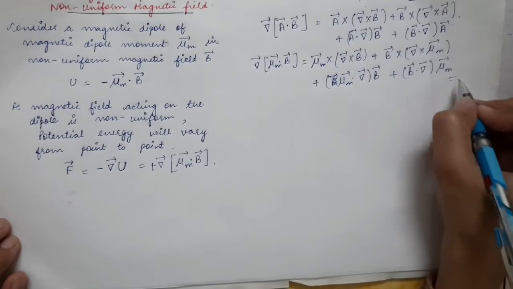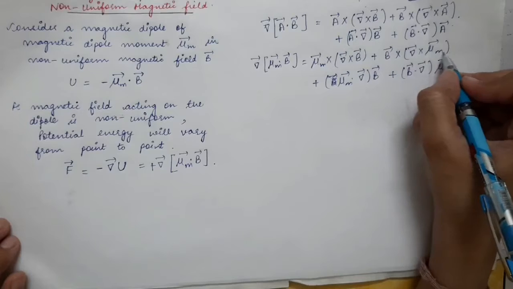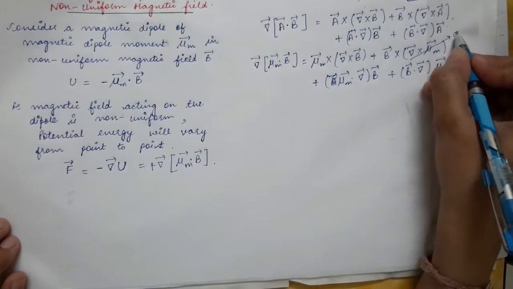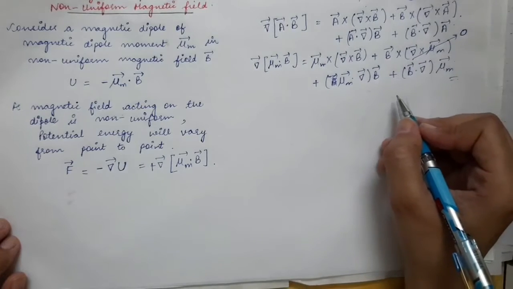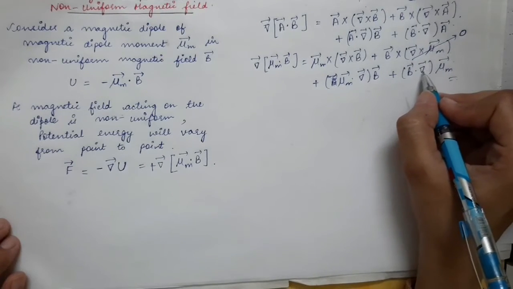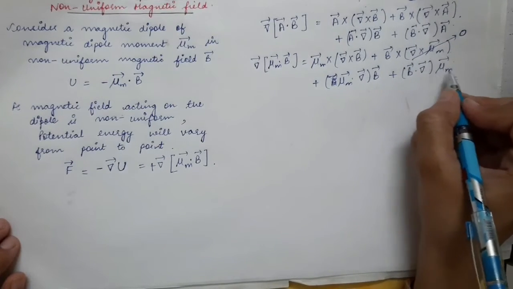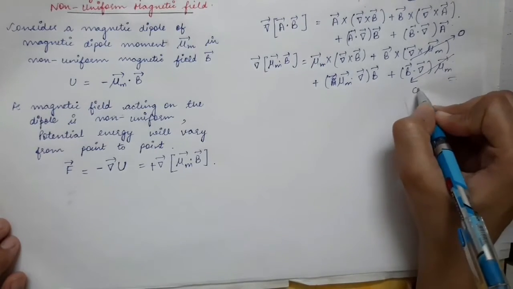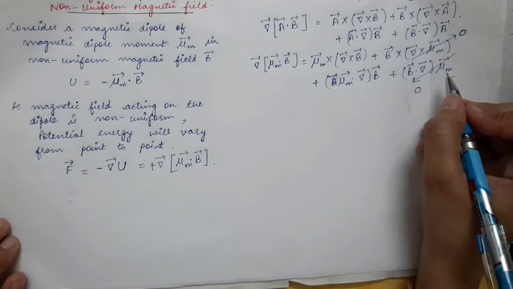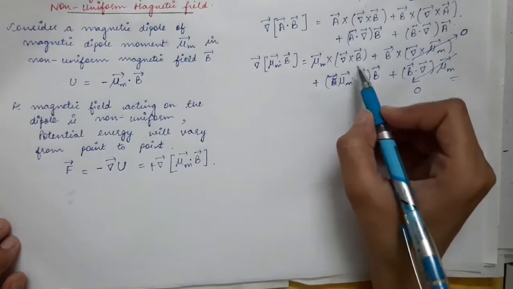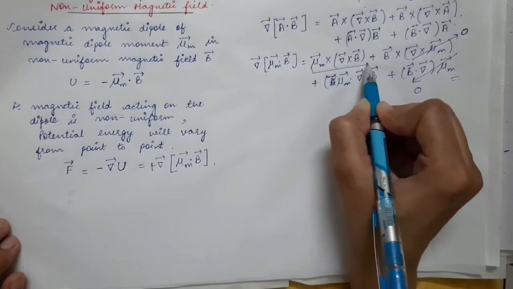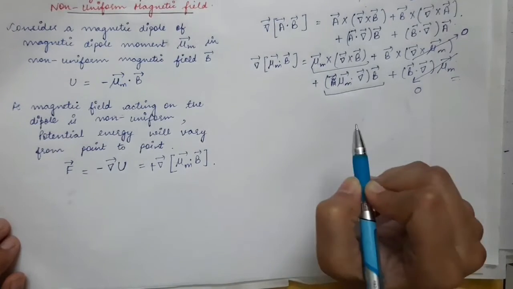Now in this equation, curl of mu m vector will go to 0 because it does not vary with x, y and z coordinates. And similarly this last term here you have del vector operating on mu m vector. So when you solve it, this will come out to be 0 because mu m vector does not vary with x, y and z. And the only two terms that are remaining are this one and this one.